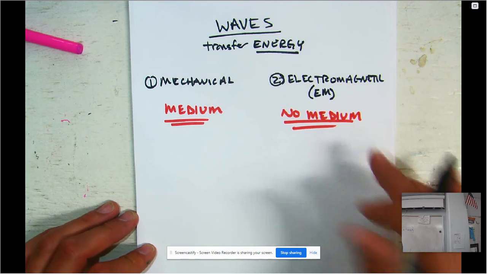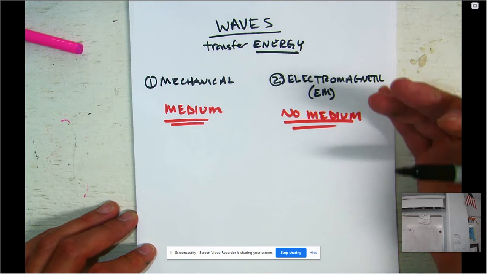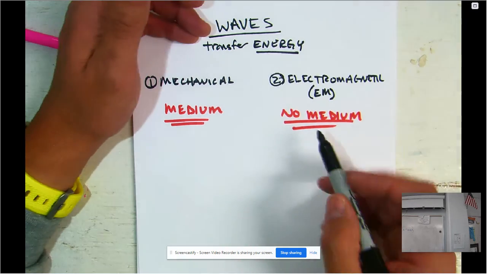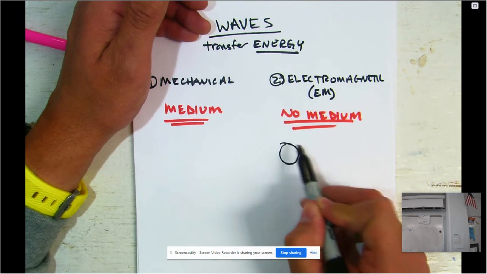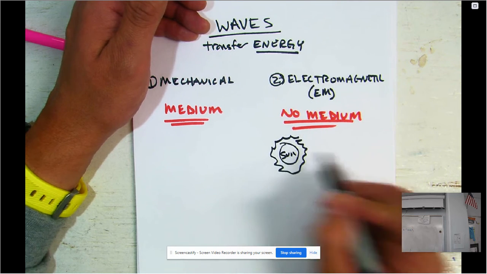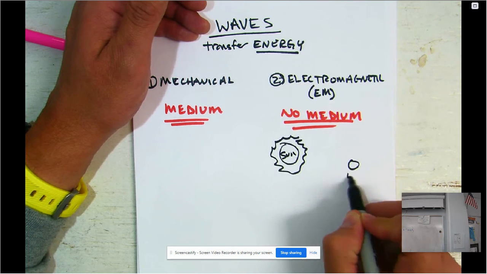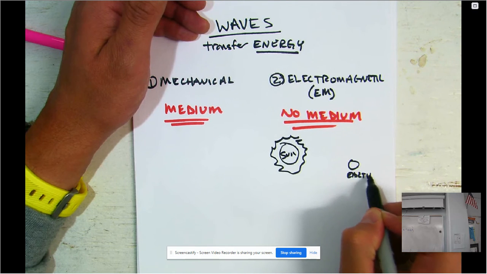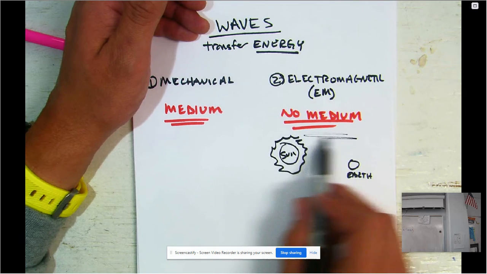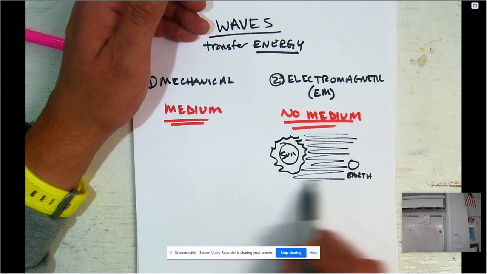Electromagnetic waves do not need a medium. Electromagnetic waves can travel through space. Out in space, there's no air. So let me give you an example. If you have the sun out here, and then you have the earth over here, what's in between the sun and the earth? It's a bunch of nothingness.